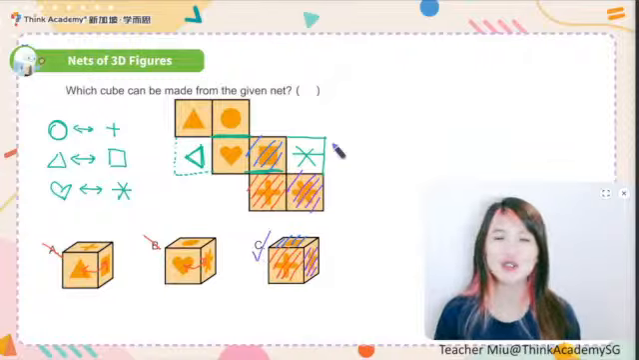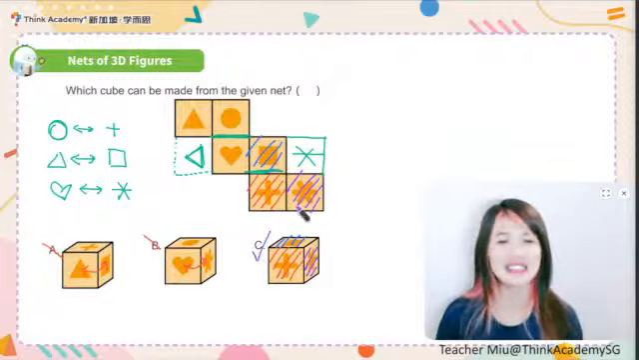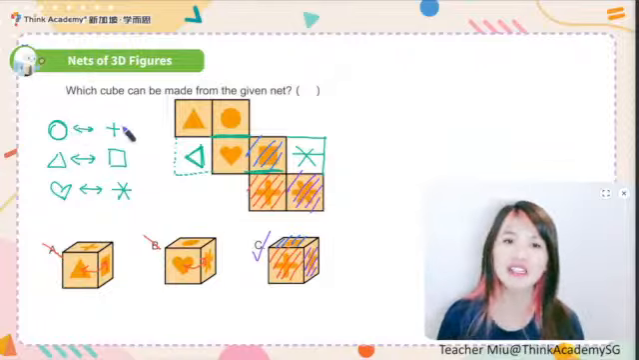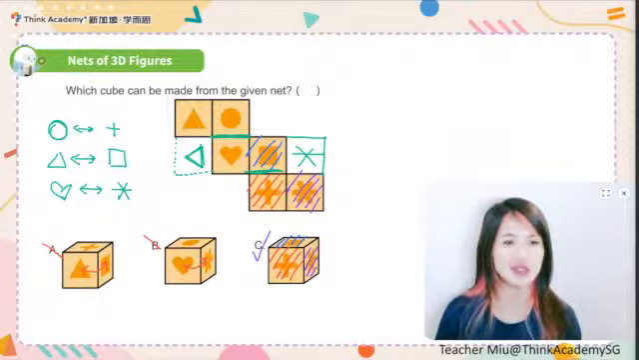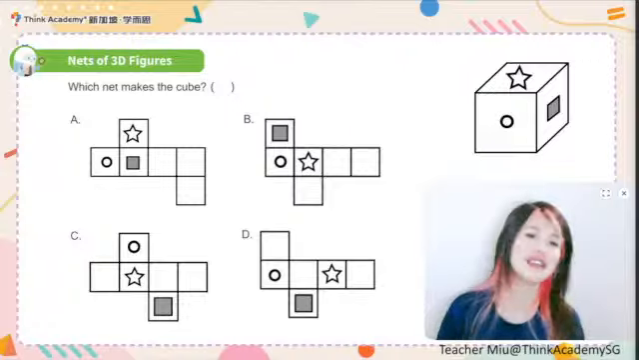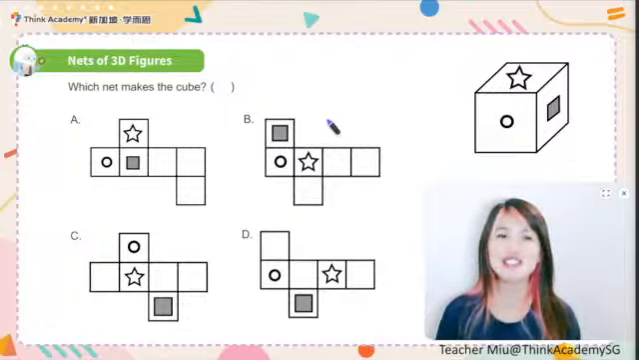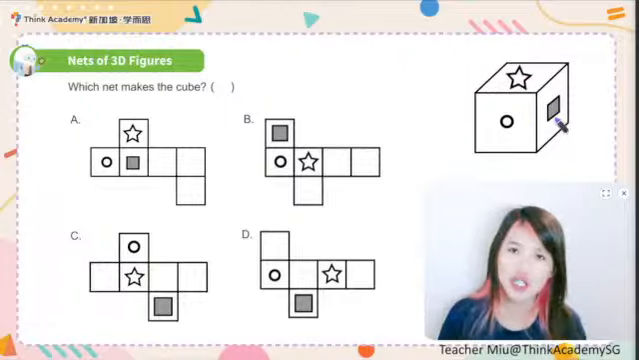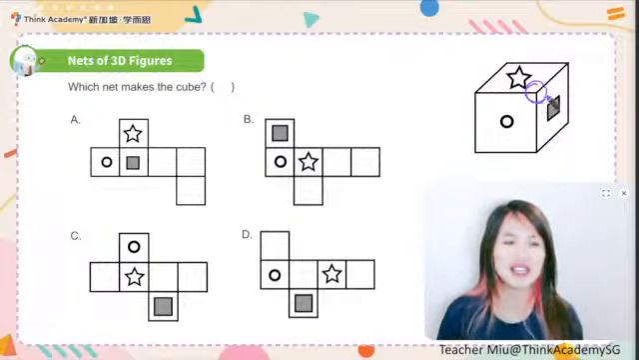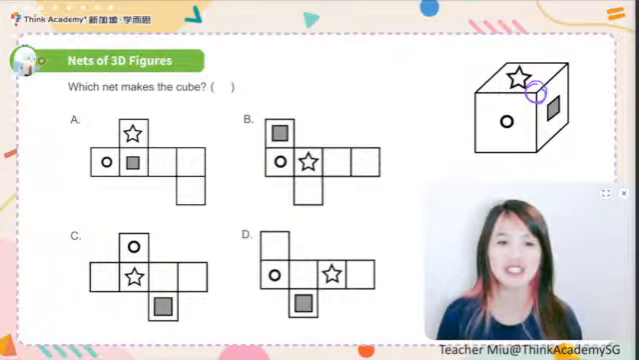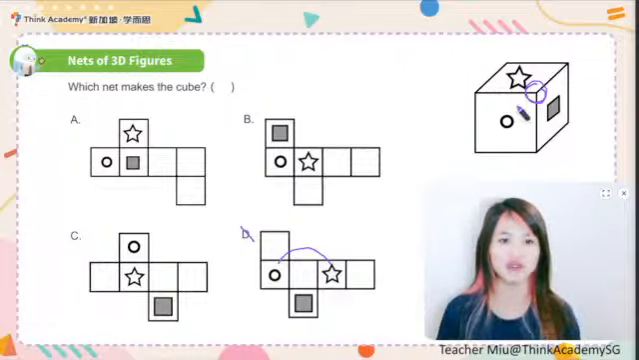So don't forget, always analyze how we can do this by finding the opposite faces, which is quite easy. This is for the same thing, guys. When we can see the star, the circle, and the square, these three faces can definitely not be opposite to each other, which means, is D possible? No, because the circle and the star, they are neighboring faces of the cube, which means D is not possible.